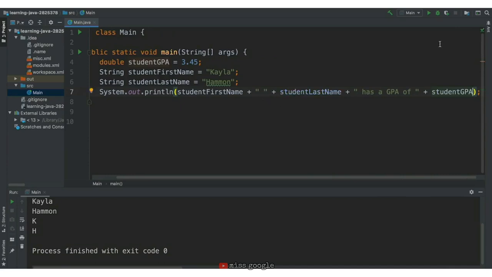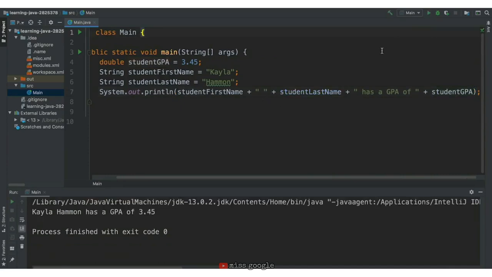We'll save this, run the program, and in the console, we see the first and last name, Kayla Hammond, has a GPA of, and then the student's GPA, 3.45. Next, we'll take a deeper look at how we input and output strings to the user.